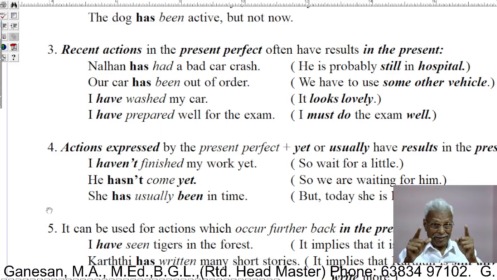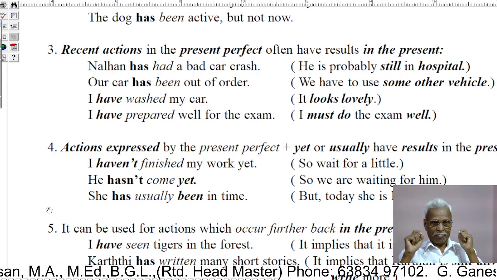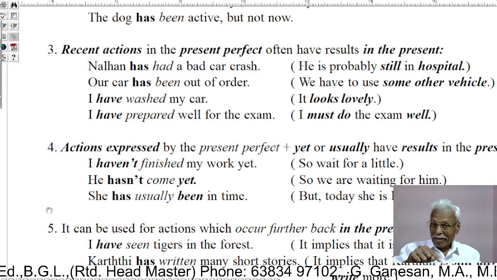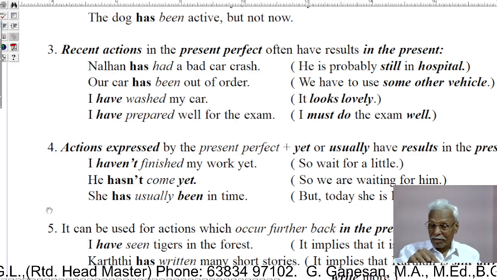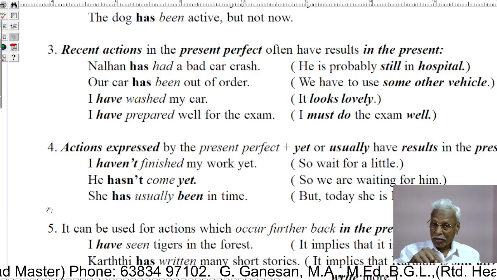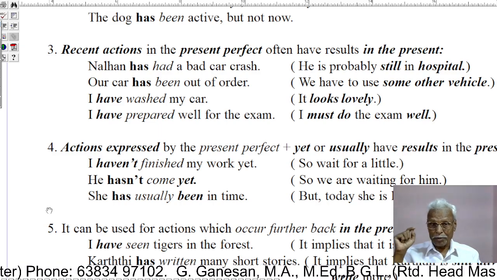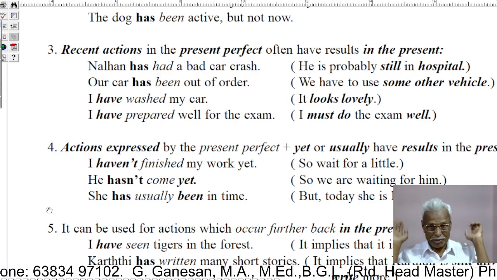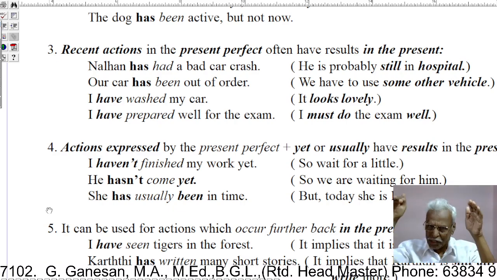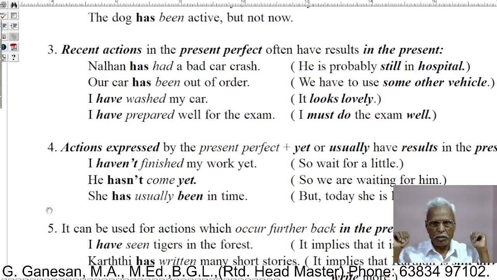He has had a car crash means now he is not cured. Now he has not got cured. Yet he is in the hospital. Nalan has had a bad car crash, that is, now he is in the hospital.